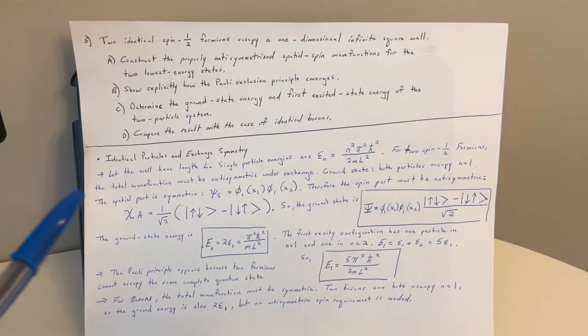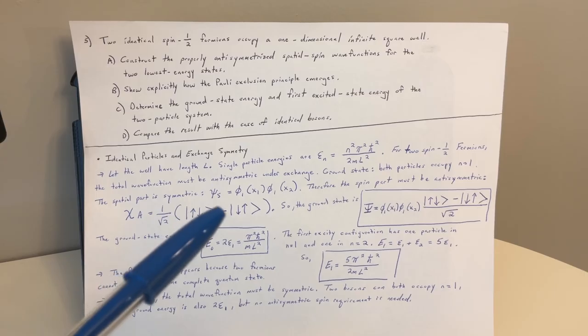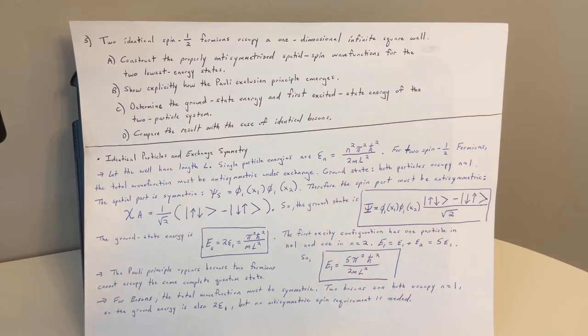And then here we have chi a equals 1 over the square root of 2, ket up, down, minus ket down, up. So the ground state is the following.